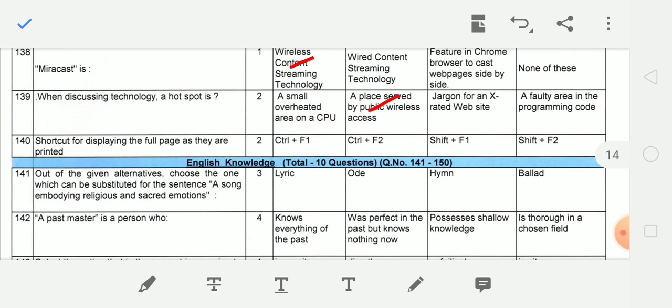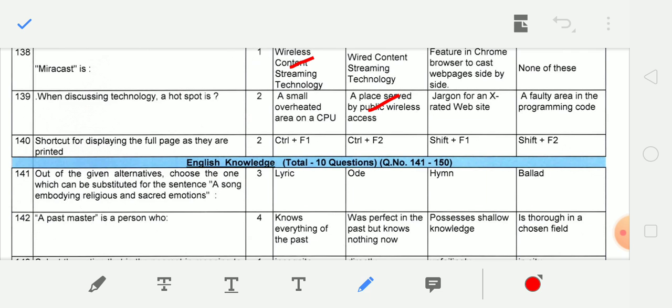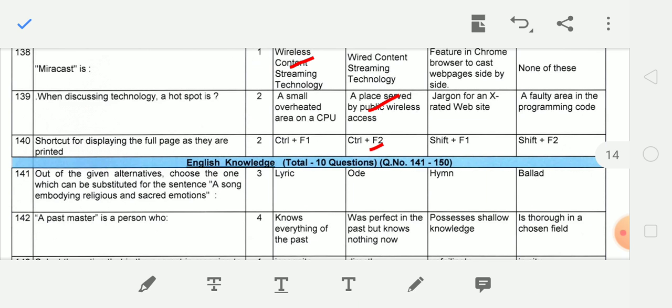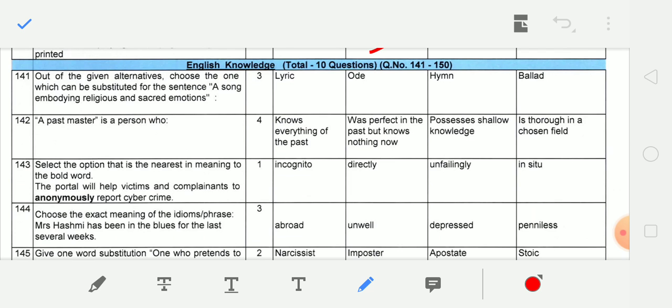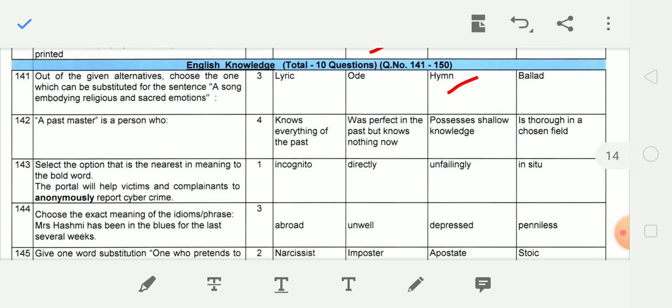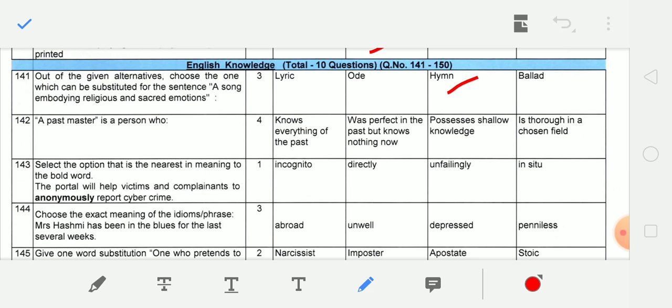Shortcut for displaying the full page as they are printed. Control plus F2. Next question is relating to English language. Out of the given alternatives, choose the one which can be substituted for the sentence. A song embodying religious and sacred emotions. Third, it's a hymn. Next, a past master is a person who is thorough in a chosen field.